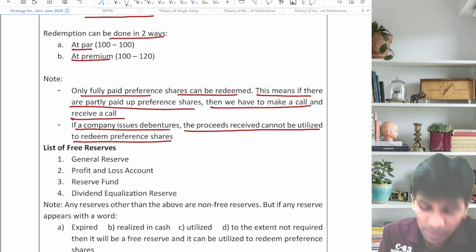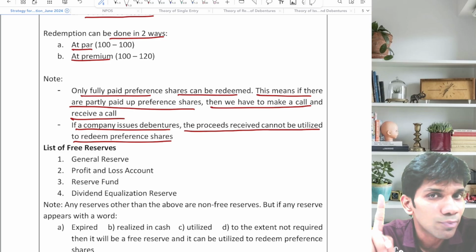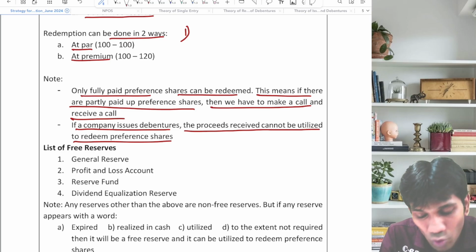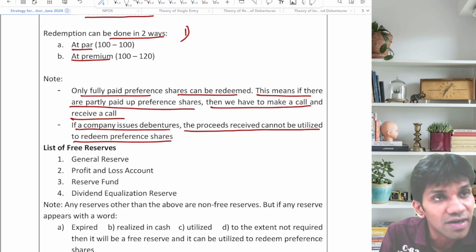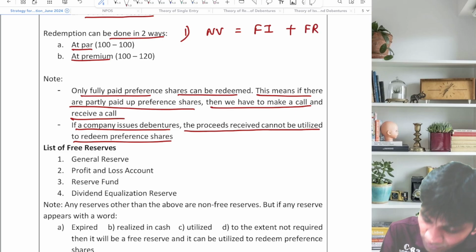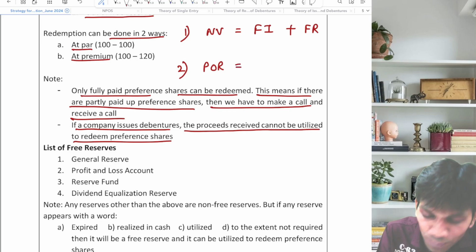Guys, you know one important thing, redemption can be done in two ways: at par, at premium. मैंने आपको एक इक्वेशन सिखाया था. If you remember the equation, I'll note this equation on the screen. If redemption is done at par, you will prepare only one equation. That is, nominal value is equal to fresh issue plus free reserves. But if redemption is done at premium, you will prepare two equations. First is nominal value is equal to fresh issue plus free reserves, and second equation is premium on redemption, POR, is equal to free reserves.